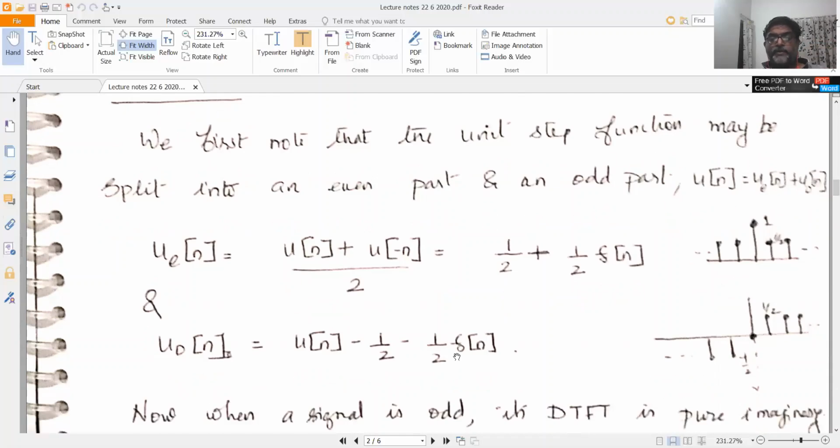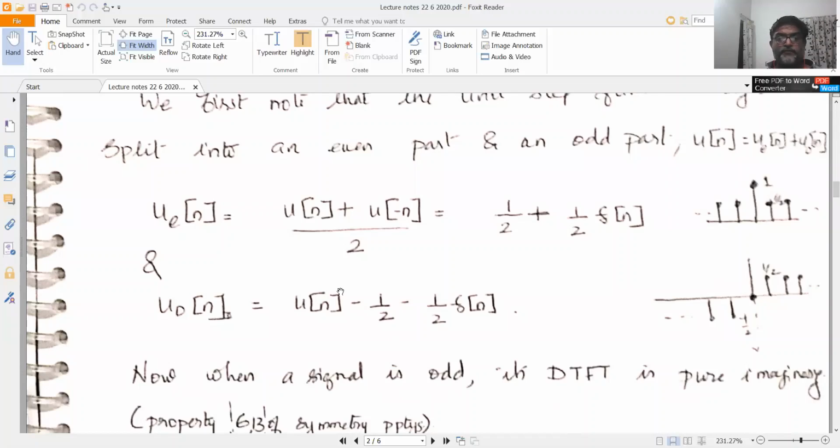And now the odd sequence is therefore u[n] minus u_e[n], because you know that u[n] is the sum of u_e[n] and u_o[n], which we can write as u[n] minus 1 by 2 minus 1 by 2 delta[n]. Now you know that an odd sequence should pass through a 0 at the origin. So this is the odd sequence. If you subtract from the unit step sequence at the origin, you have the value equal to 0. The unit step has a value equal to 1 at the origin. So 1 minus 1 will be equal to 0 at the origin.